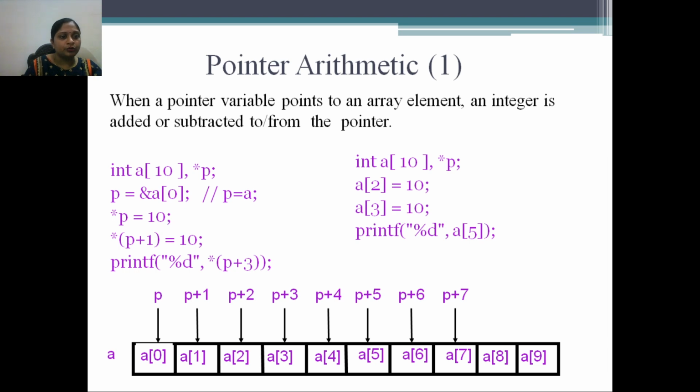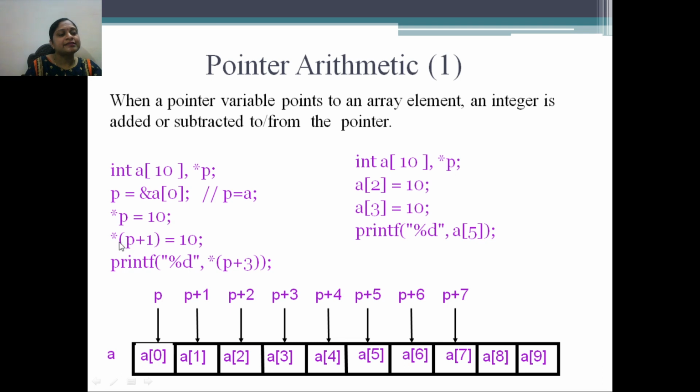So when you write the statement p = &a[0], which one is a[0]? a[0] is nothing but the first element of that array. So what are we doing over here? We are initializing the address of the first element of the array to the pointer variable. But when you write the statement *p = 10, this means that I want to store the value 10 at this particular address. So what is the address over here? Consider the address over here is 1000.